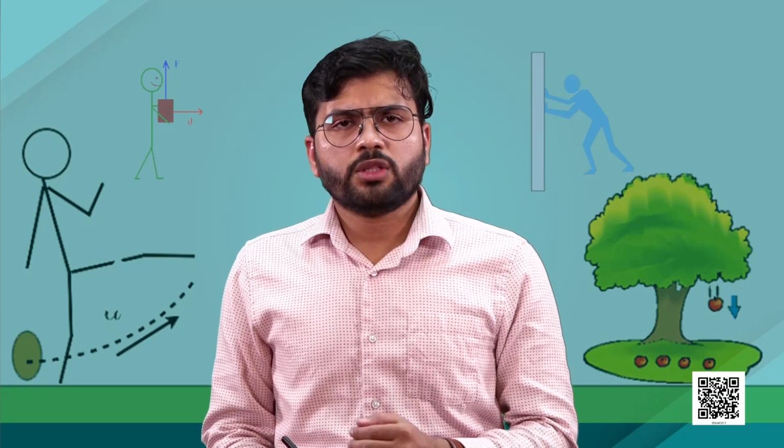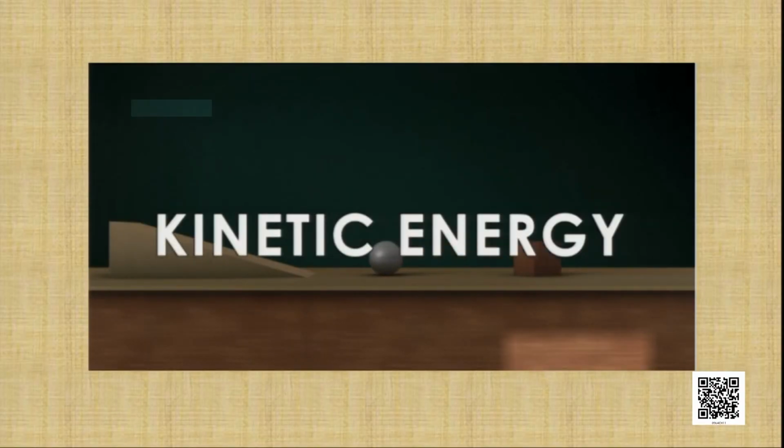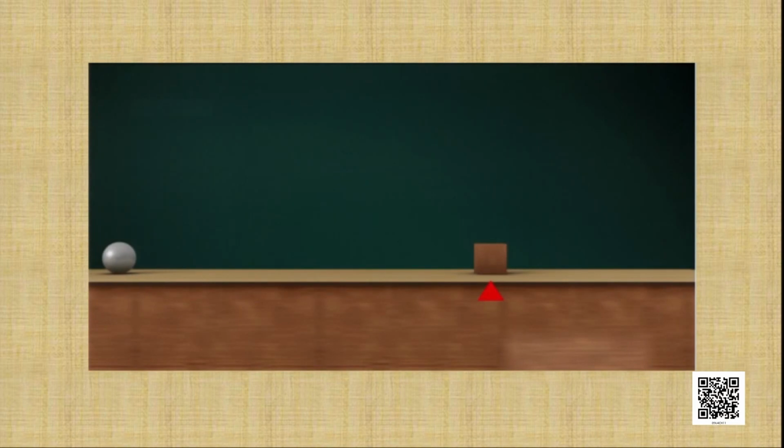Now, in order to understand it with much more clarity, let's watch one video. Kinetic energy. The energy an object possesses by virtue of its motion is known as kinetic energy. Let's consider a smooth round ball.